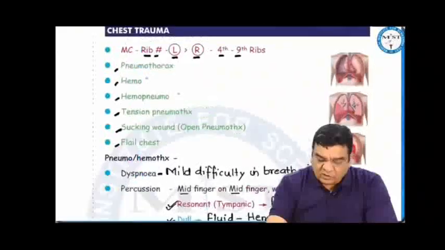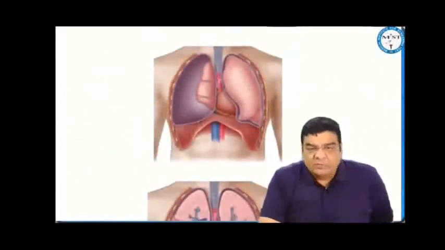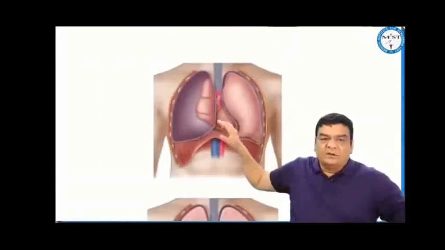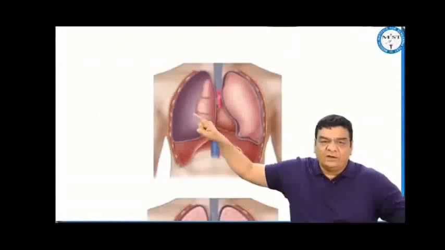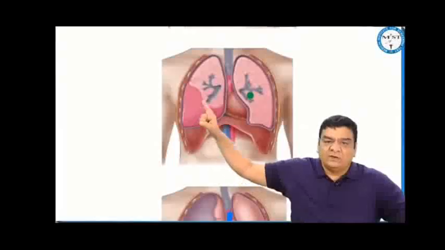In chest trauma, the most commonly injured parts are the ribs. It is usually on the left side. Ribs 4 to 9 are commonly injured. This can lead to either pneumothorax, hemothorax, or hemopneumothorax. For example, if this is the normal lung parenchyma, on this side this all supposedly is the collection of air. So this is pneumothorax. This is going to put pressure on the ipsilateral lung, so the ipsilateral lung can collapse. If there is injury to any blood vessel inside, blood can get collected, which will put pressure on the lung.